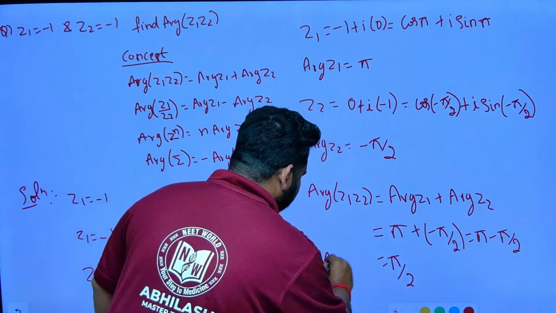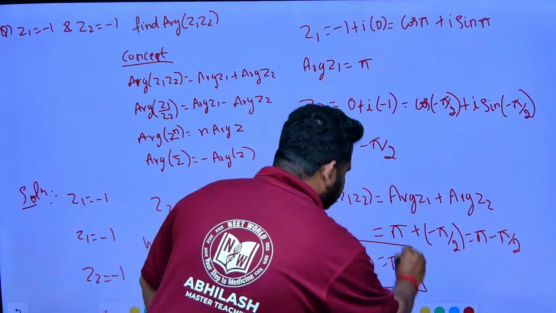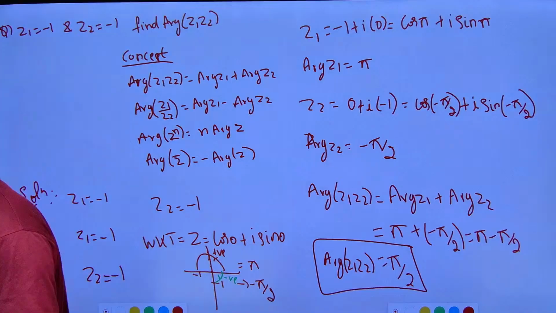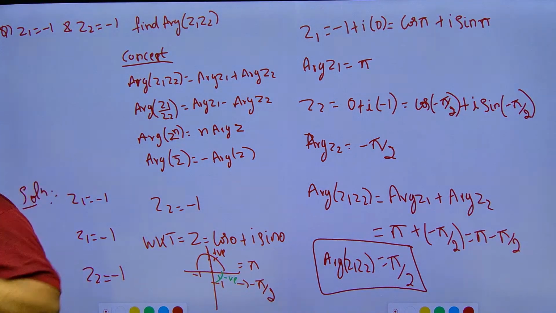So the argument of Z1 Z2 is equal to pi by 2. This is the final answer, friends. Very simple question. Looking at it, no need to panic. So we have to solve this question, friends. Got it?